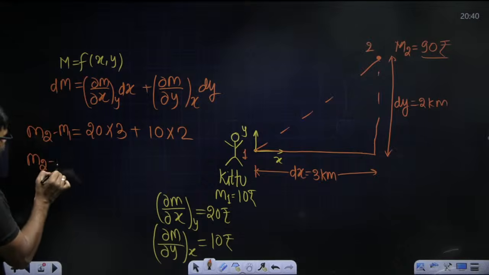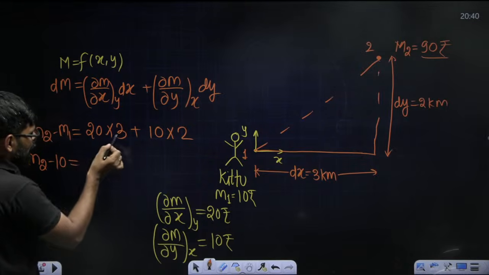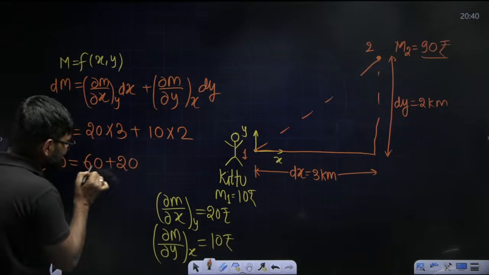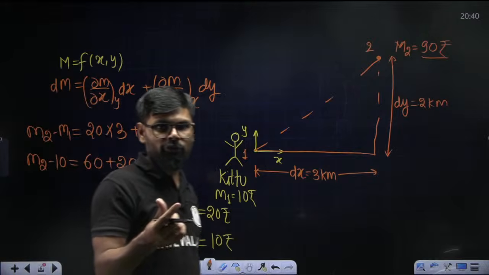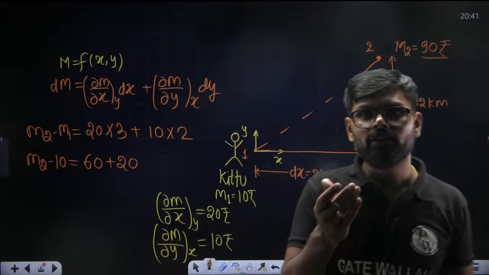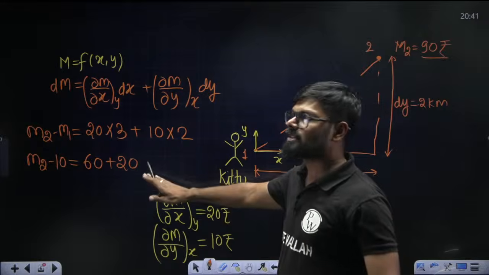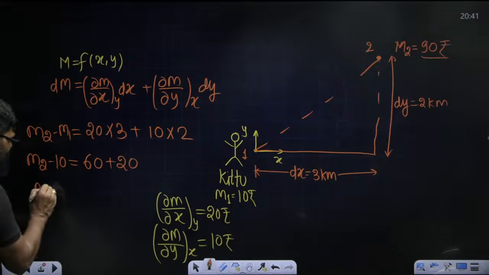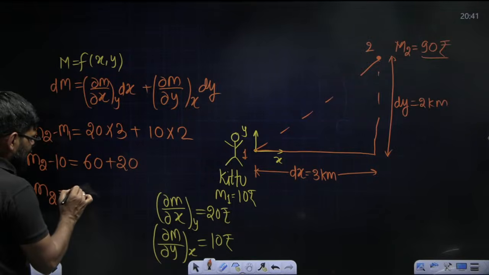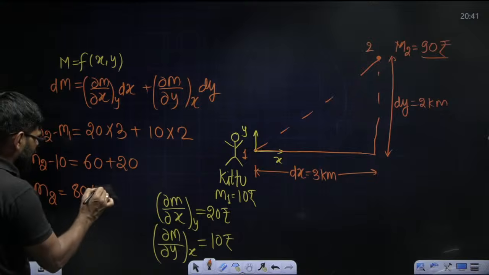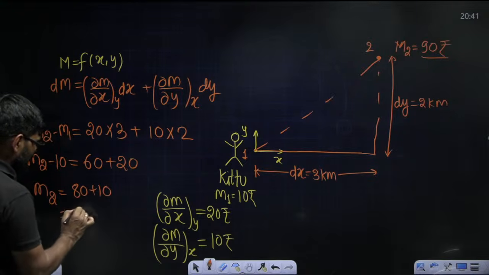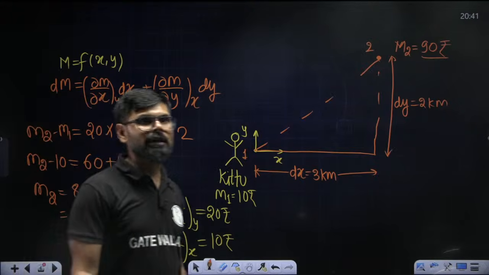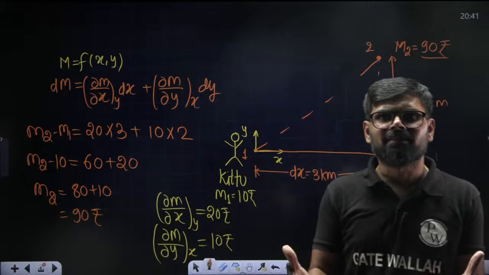So M2 minus 10 is equal to 60 plus 20. 60 is the change of money due to x, and 20 is the change of money due to y. So finally the M2 value you will get is 80 plus 10, that is 90 rupees.